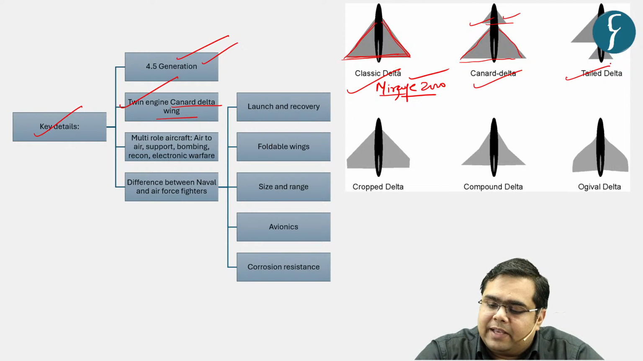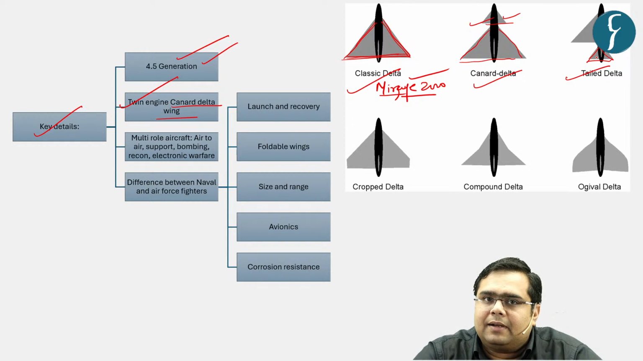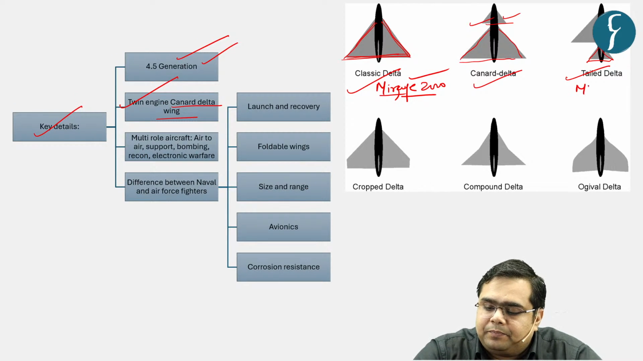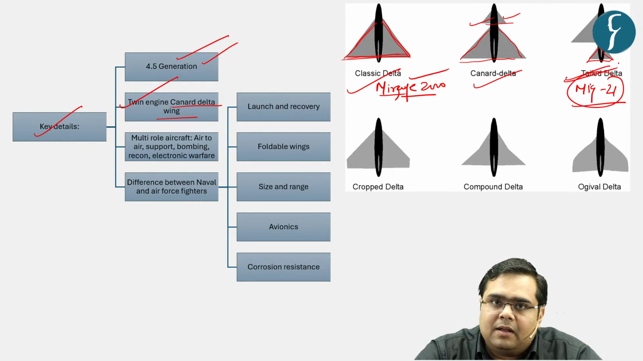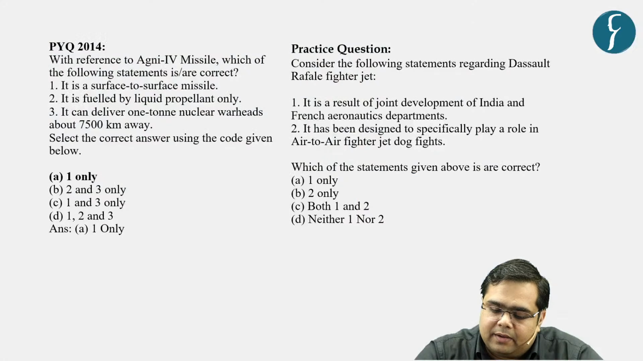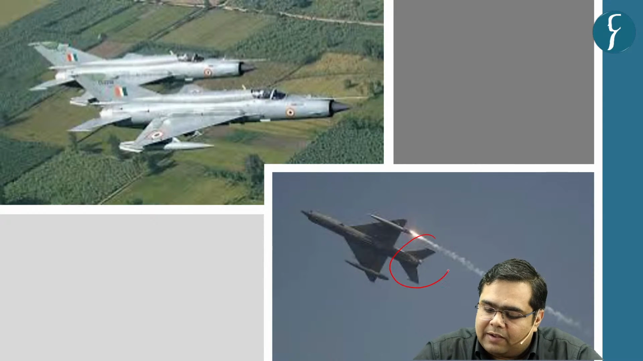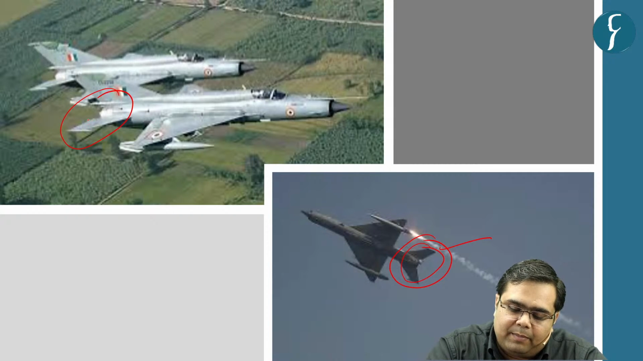Then there we have the example of tailed delta wing. Here this is just the opposite of this canard delta. Here the delta is placed over here at the tail. What can be the example of this tailed delta wing? If you are a military enthusiast, you must be remembering that MiG-21 is an example of tailed delta aircraft. I have a photograph of MiG-21 that is being operated by the Indian Air Force, right? So here the delta wing is placed at the back behind the fixed delta.